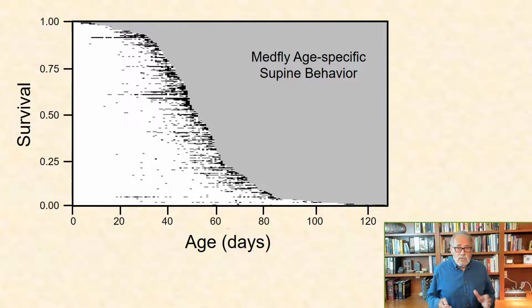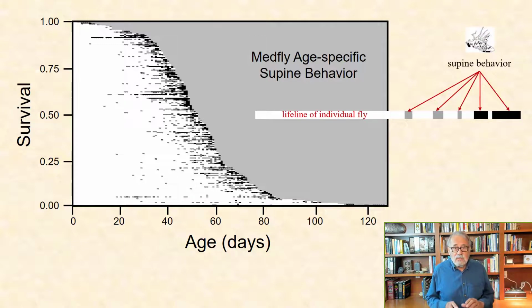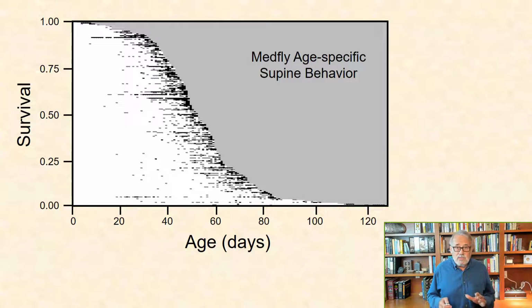Note here age on the x-axis and survival on the y-axis, with a horizontal line depicting the lifeline of individual flies and shaded tick marks indicating the ages when they exhibited supine behavior. Supine behavior in many flies begins to occur about 2 to 3 weeks prior to death, and therefore the period of its occurrence closely follows the cohort survival schedule.